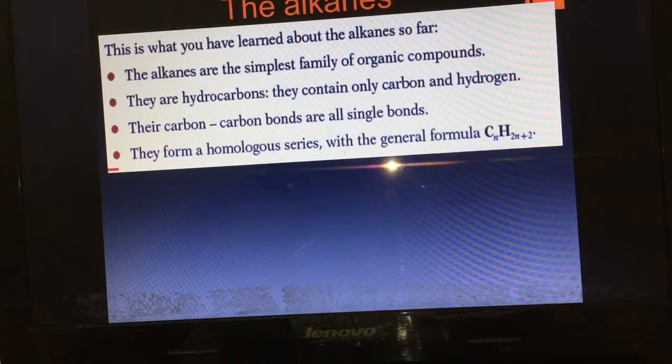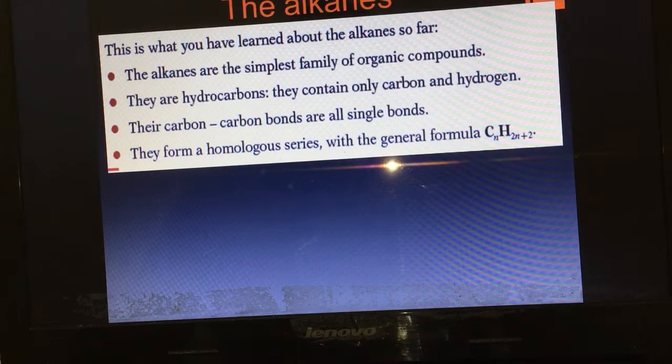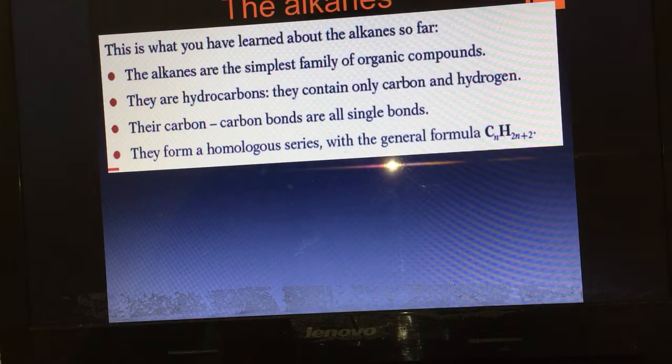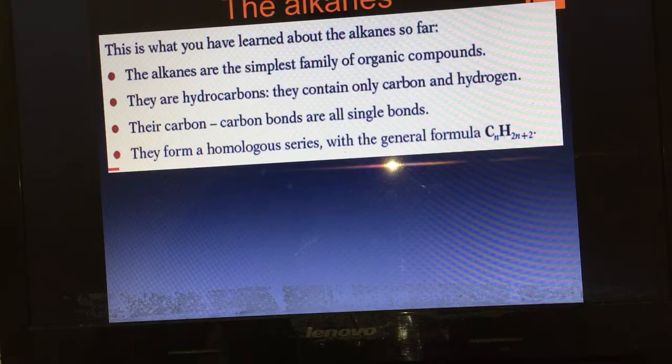This is what you have learned about the alkanes so far. Number one, the alkanes are the simplest family of organic compounds. Two, they are hydrocarbons.